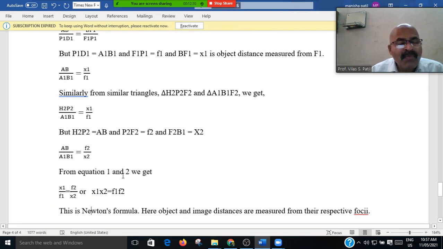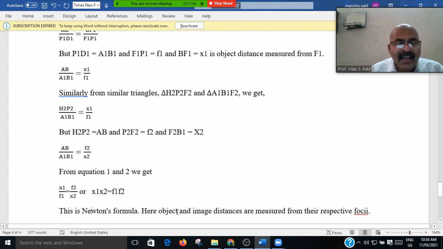From equation number 1 and 2 we get that is the X1 divided by F1 is equal to F1 divided by X2, गुणाकार करा तिरकस, X1 X2 is equal to F1 F2 and this is the Newton's formula.